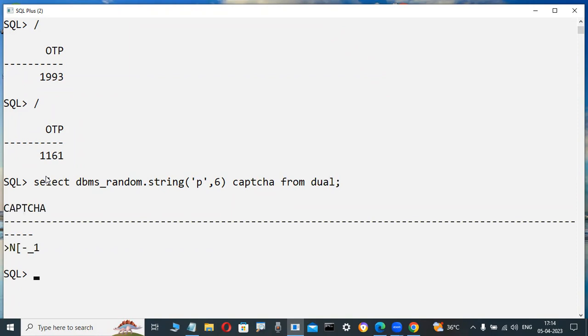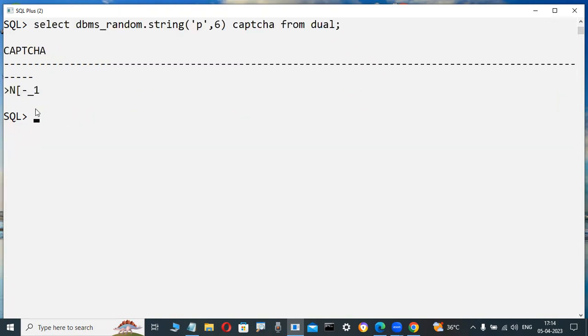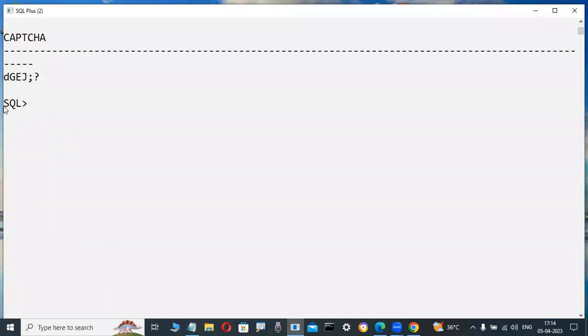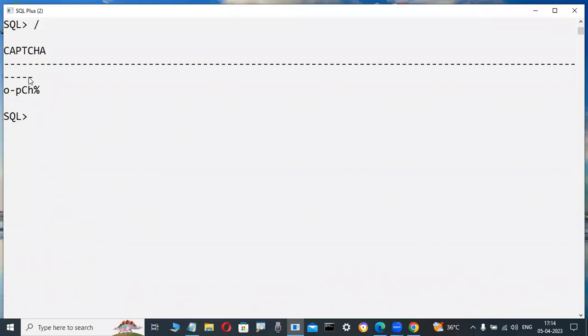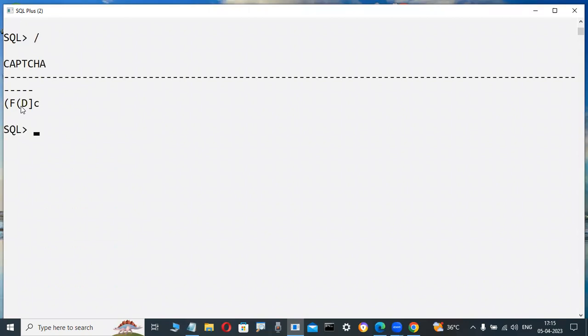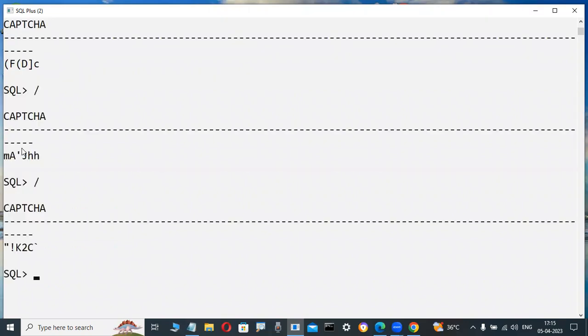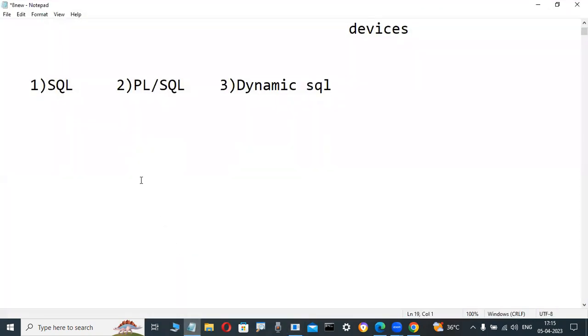Whenever they write a word, observe here, a captcha is generated. In the previous case I entered a captcha, and here it is something random. One time it is generated, and the next time the same thing does not appear, another captcha is generated. That is why in so many applications SQL knowledge is enough. OTP generation, captcha generation, many applications.